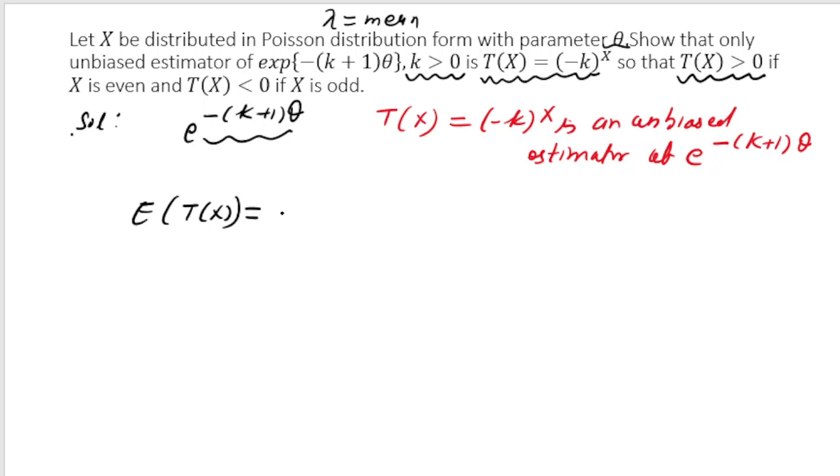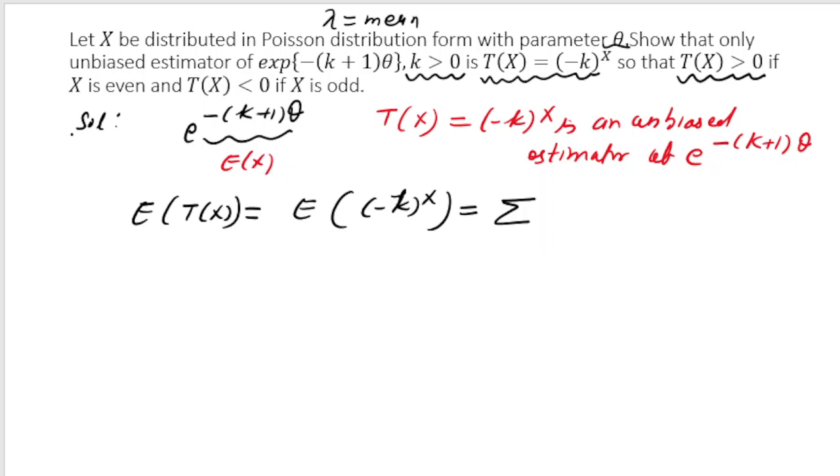Now how do you calculate expectation of tx? So it is basically expectation of minus k to the power x. And since this x follows the Poisson distribution, to calculate the expectation, you have to write summation. You remember the formula of calculating the expectation?